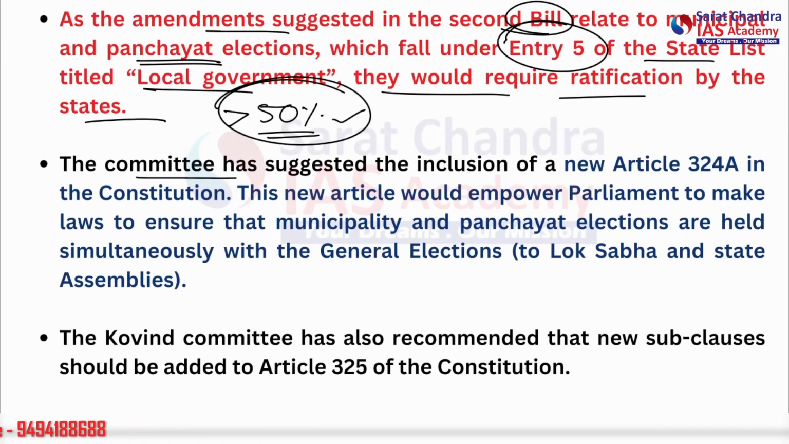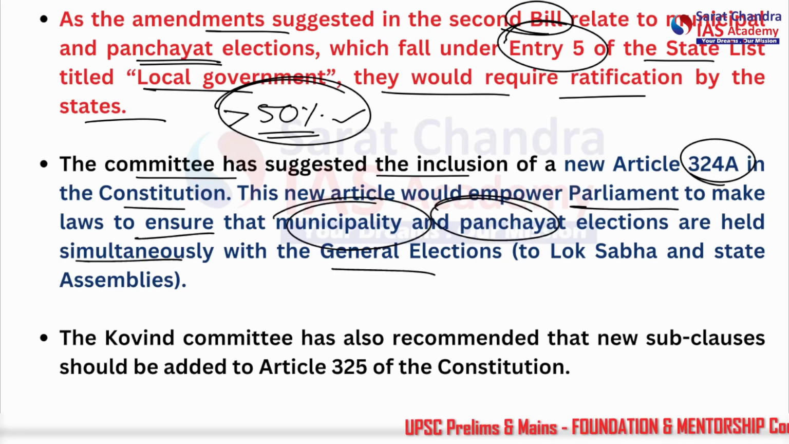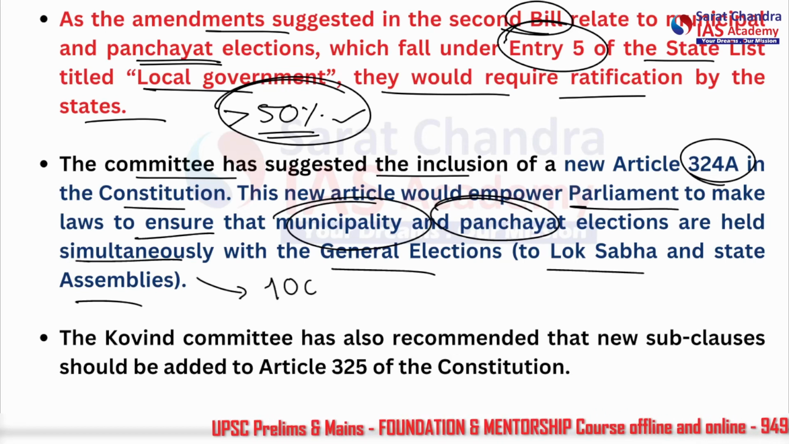The committee has suggested the inclusion of a new Article 324A in the constitution. The new article would empower Parliament to make laws to ensure that municipality and panchayat elections are held simultaneously with the general elections to the Lok Sabha and state assemblies. So this basically tells about a gap of maximum 100 days.